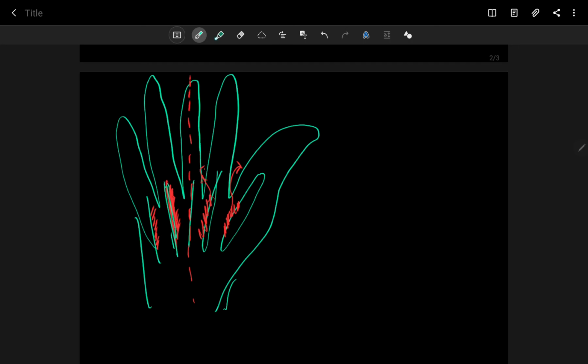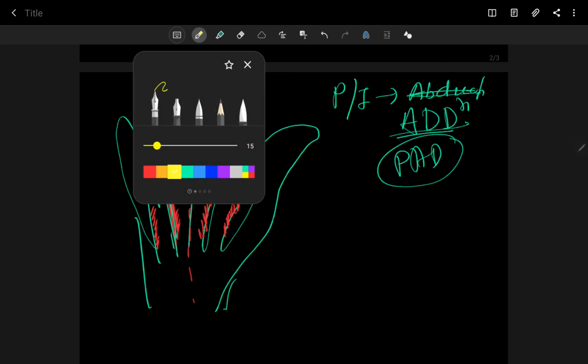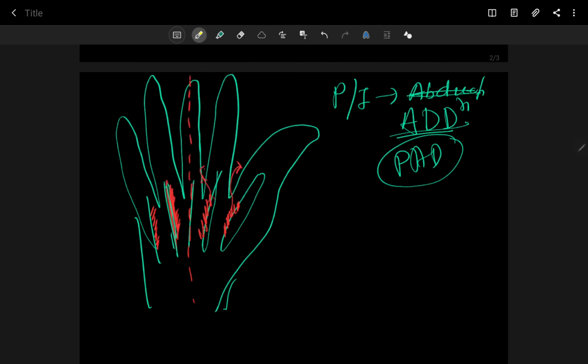Here you can see the action of palmar interossei is adduction, PAD. Adduction means you are adding your fingers to each other, or moving your fingers towards the axis.